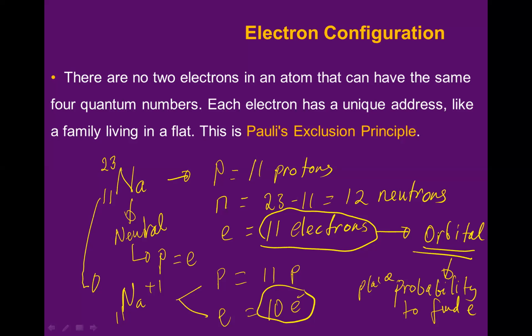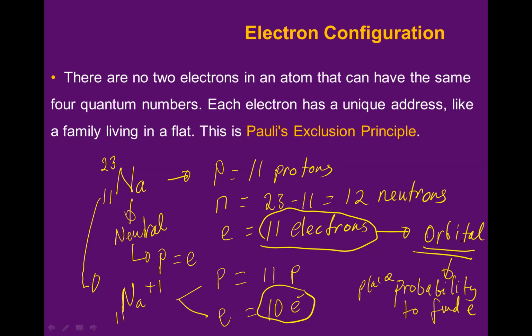Do you agree with me? Yes. But now the problem is, these 11 electrons are in which orbital?